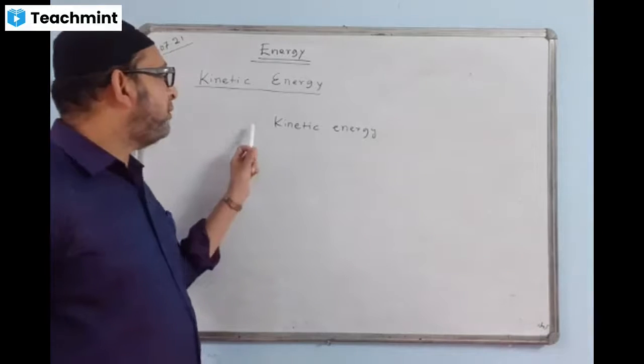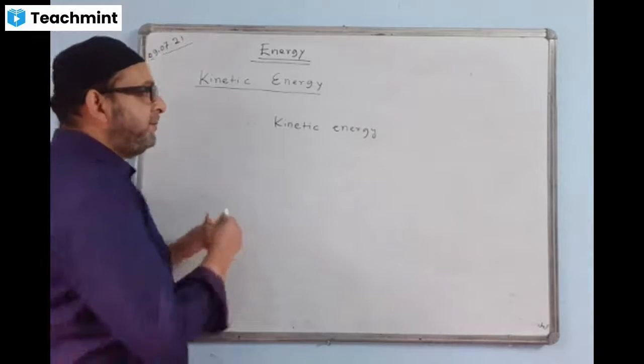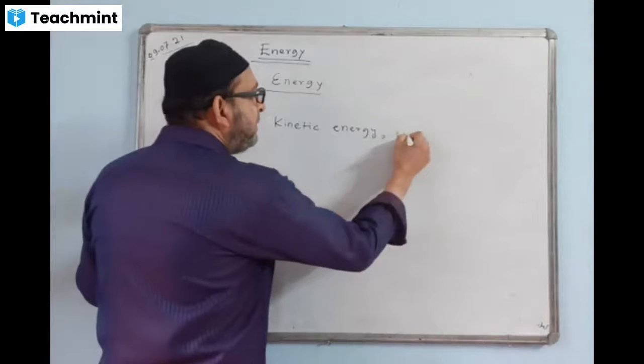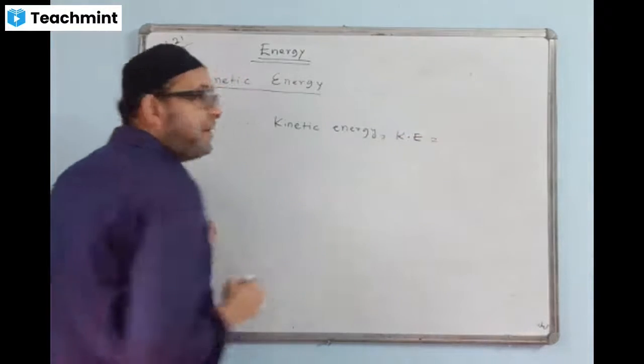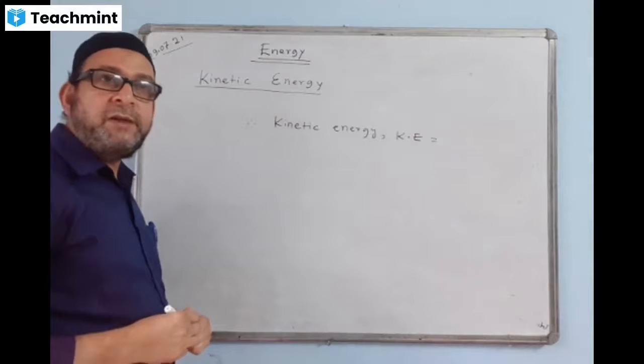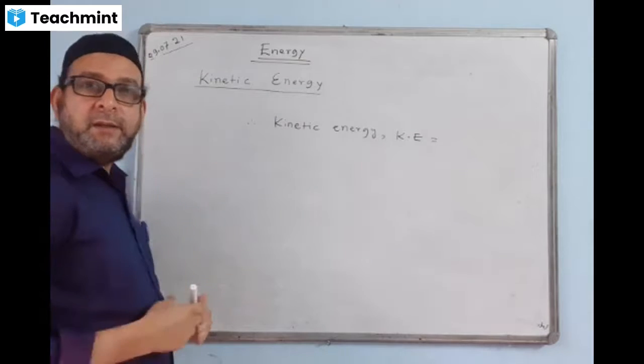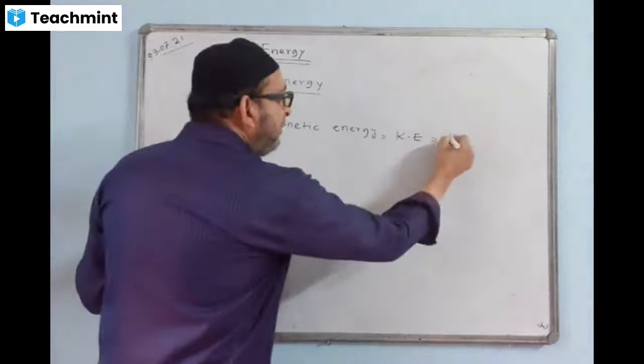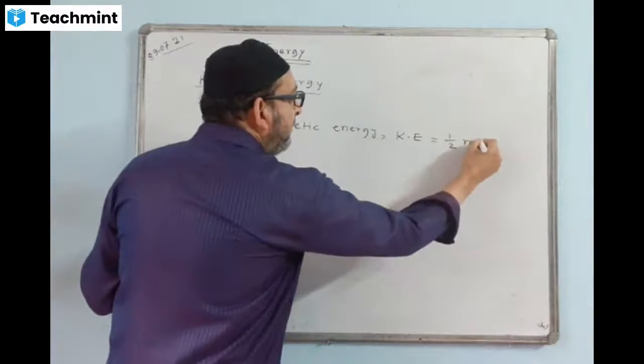Kinetic energy we denote by K, in short. Potential energy P, kinetic energy K. K is equal to half mv square.